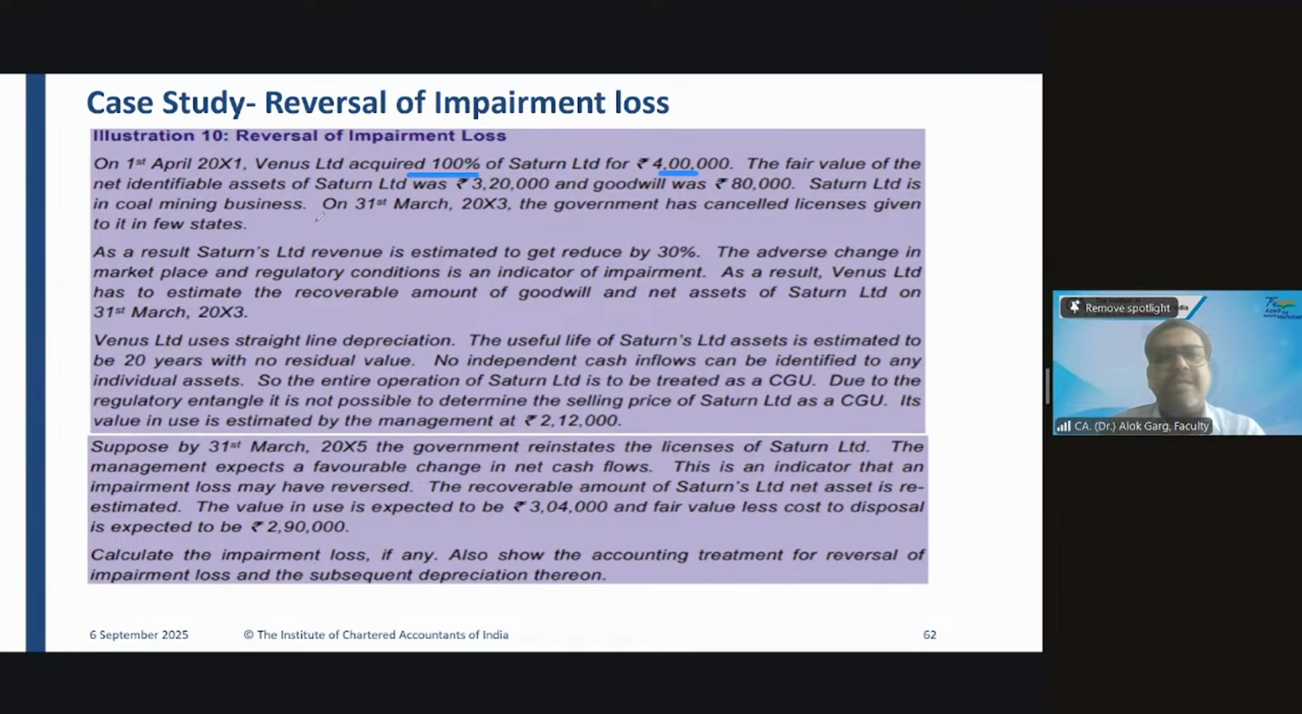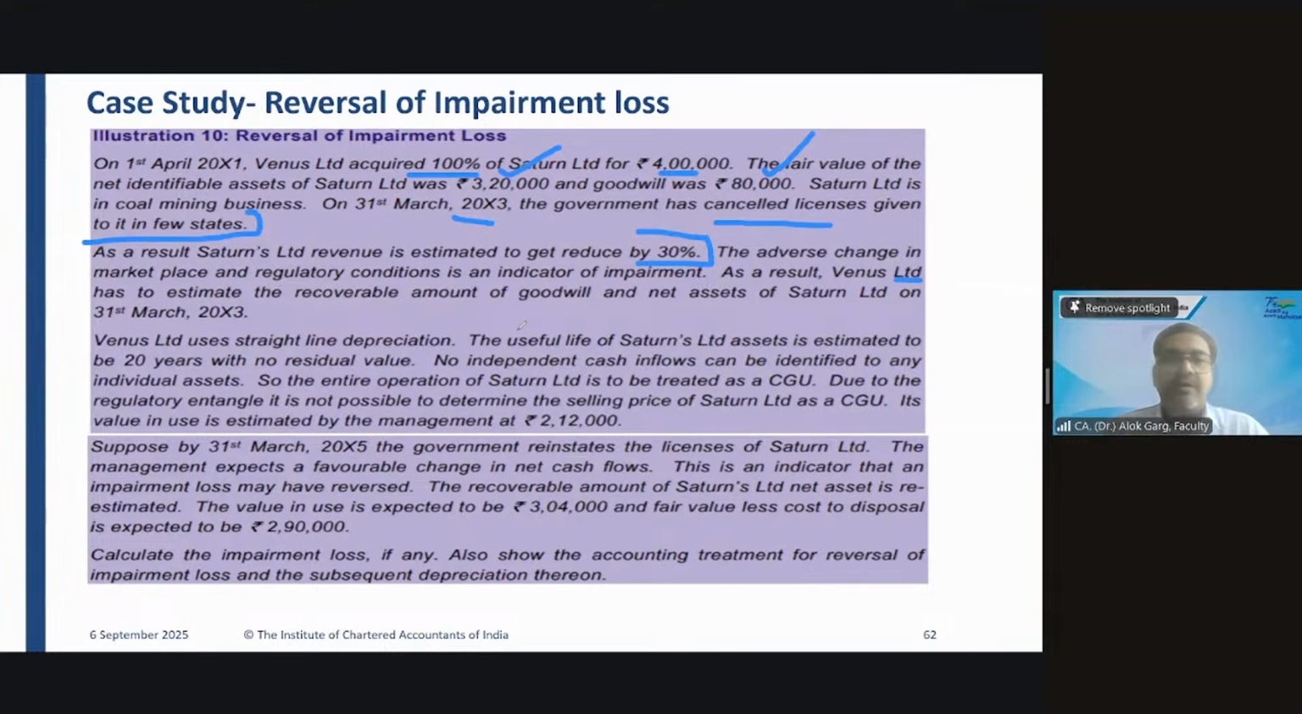Saturn Limited is in the coal mining business. On 31st March 20x3, after 2 years, the government cancelled licenses given to it in a few states. Is this an indication of impairment? Yes, an external indicator. The value of the cash generating unit was 320 plus 80, that is 4 lakh. As a result, Saturn Limited's revenue is estimated to reduce by 30%. The adverse change in marketplace and regulatory conditions is an indicator of impairment.